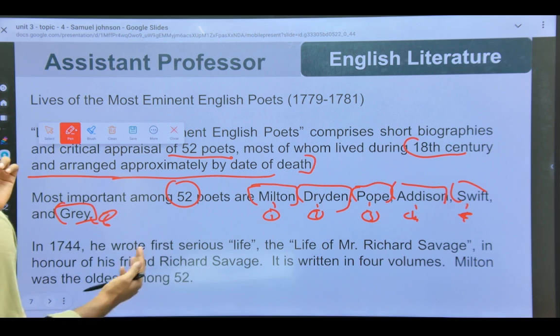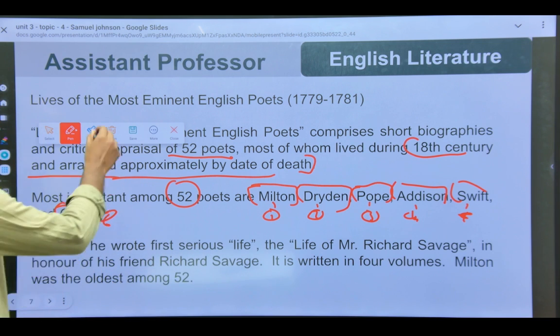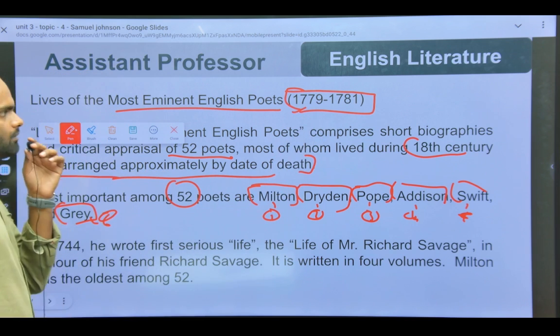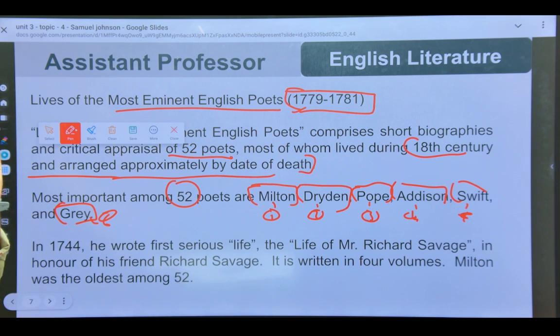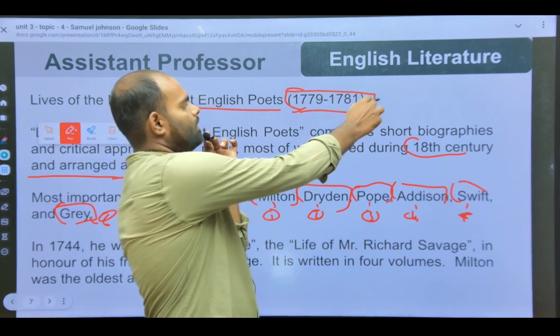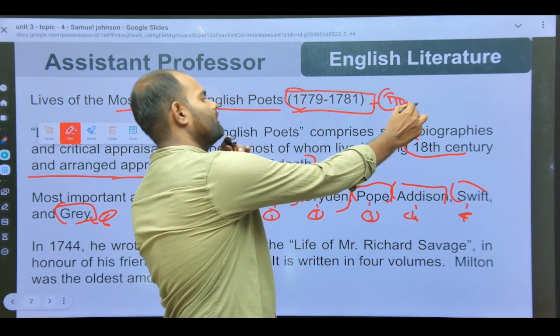Let's talk about some more information about the Lives. It was written during the time period of 1779 to 1781. How many years are there? Approximately 11 years.